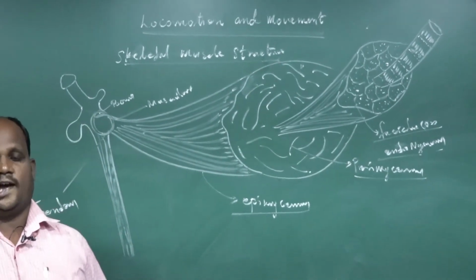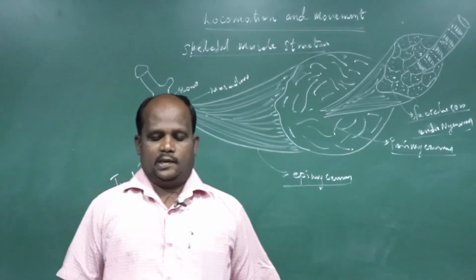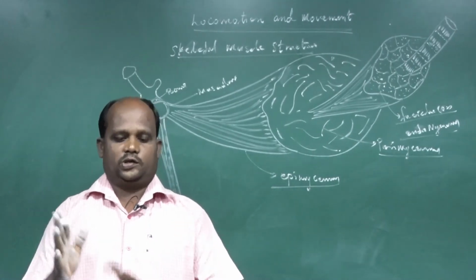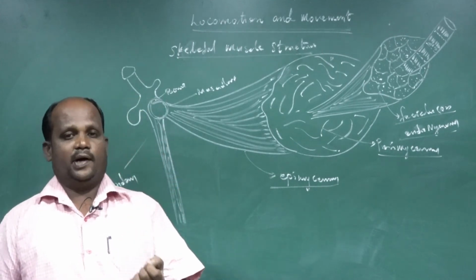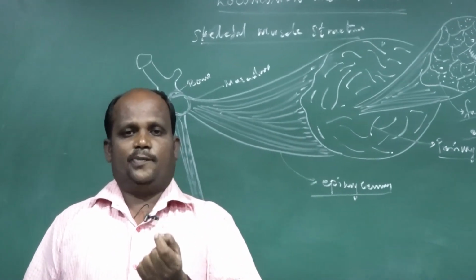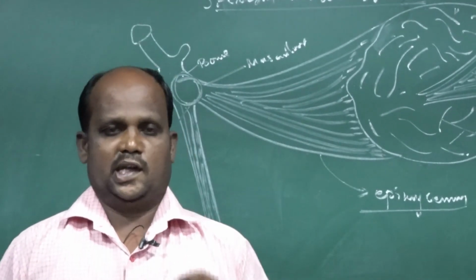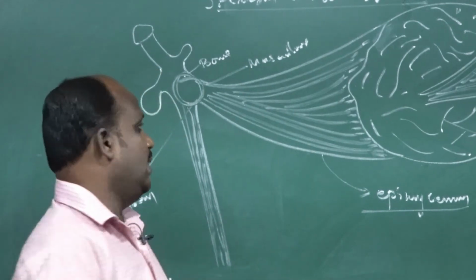Now we are going to start the skeletal muscle fiber structure in detail. I told you the muscle fiber is made up of filament-like, thread-like structures named myofibrils. The myofibril is made up of myocyte cells. What is the name?